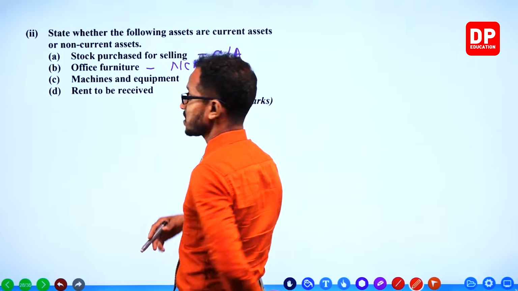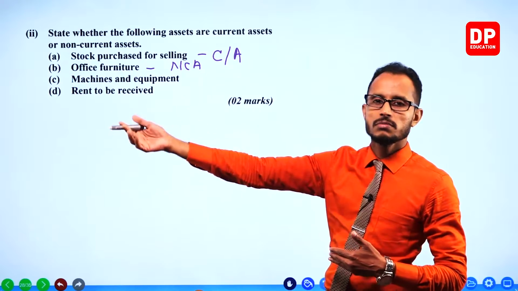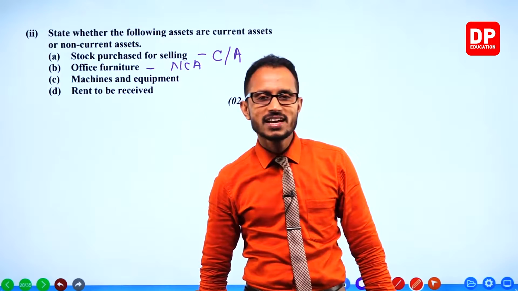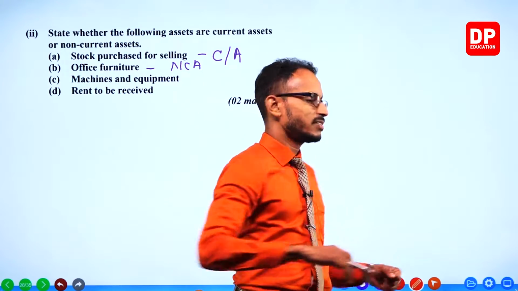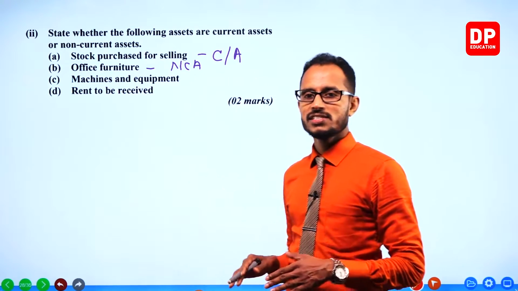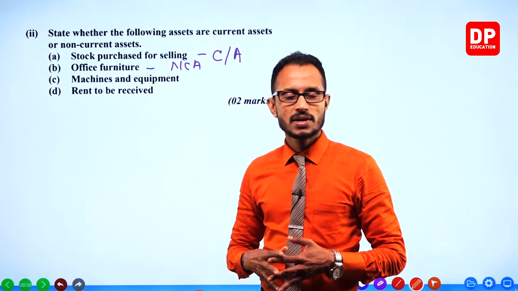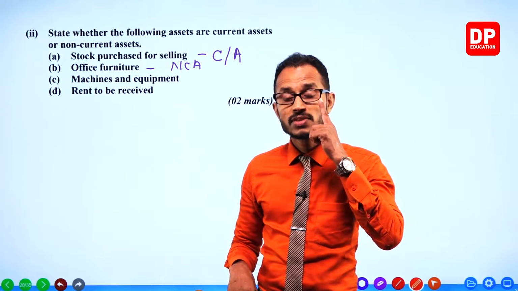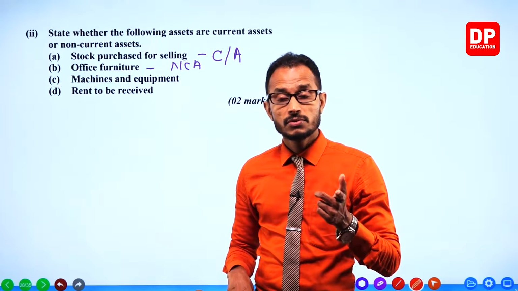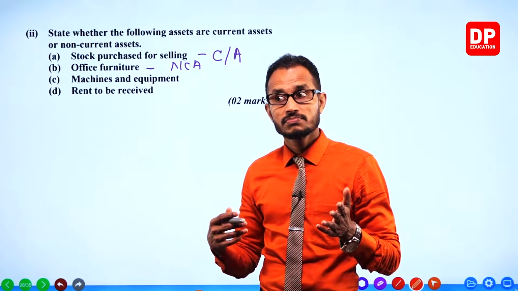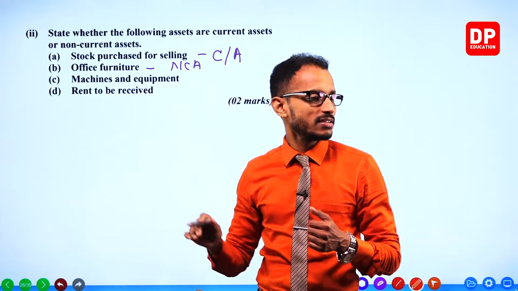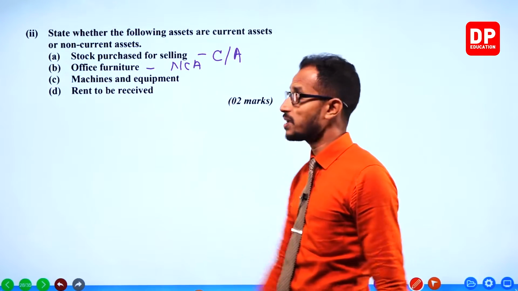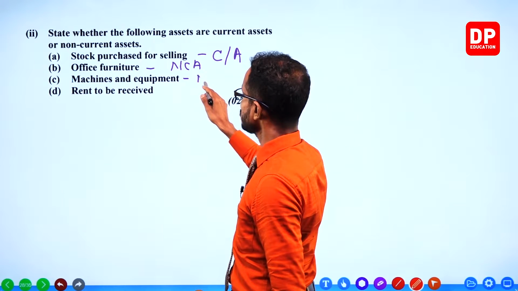Furnitures are assets which can be used for a long period of time. Maybe 2 years, 3 years, maybe 5 years, maybe 10 years. You don't throw away your tables and chairs, and everything in the office used by the employees or managers or people. You don't throw them to the river every now and then. Do you throw them away after using them for 6-7 months? No, you keep them for a long period of time. Non-current. Machines and equipments too, non-current.